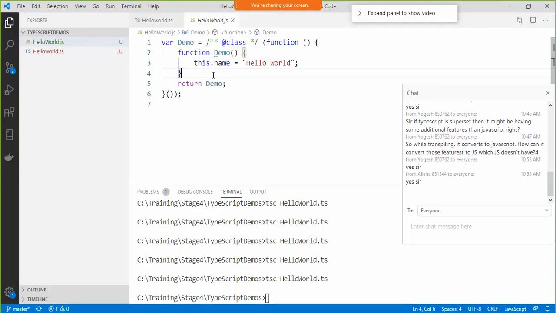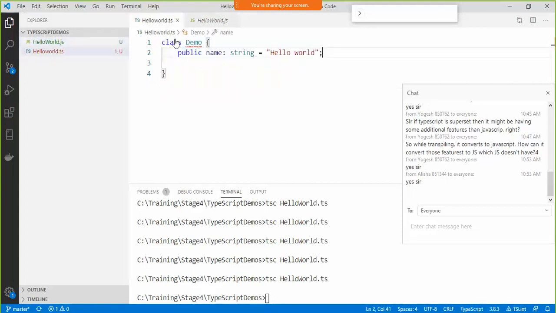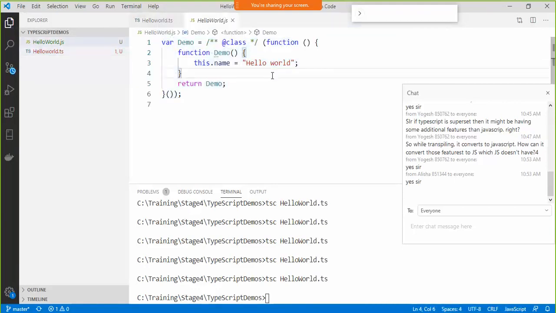See, it's taking help of this keyword, creating one variable, assigning a value to it. So all this JavaScript code, I don't want to write. This is simpler for me to work with as a person who is familiar with object oriented programming, correct? Instead of writing all these unnecessary closures.